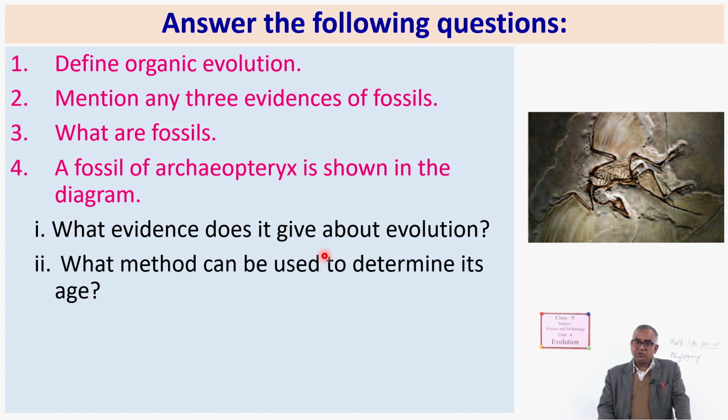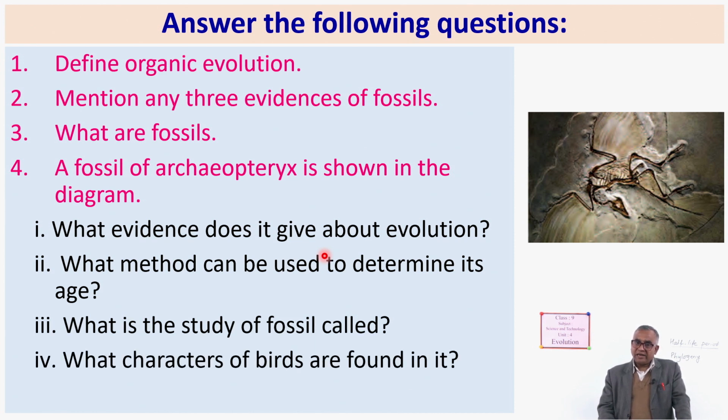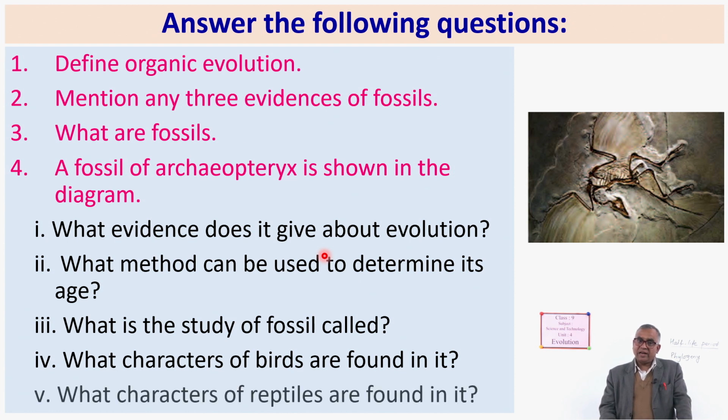What method can be used to determine its age? What is the study of fossils called? What characters of birds are found in it? And what characters of reptiles are found in it? 1 or 2 characters only, enough.